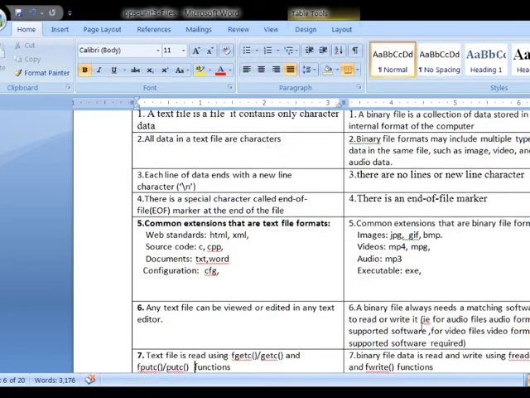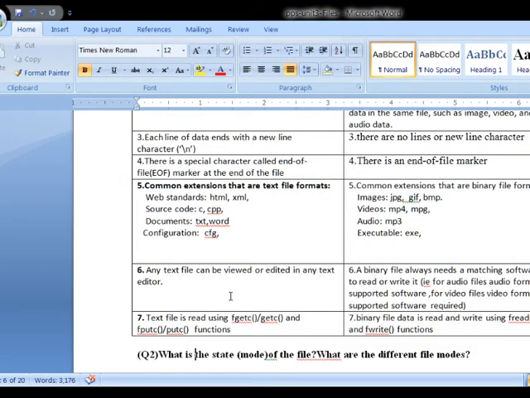Next, any text file can be viewed or edited in any text editor. By using a text editor, we can see the data in a file. Let us come to binary files. They always need matching software to read or write them. So what is the matching software?